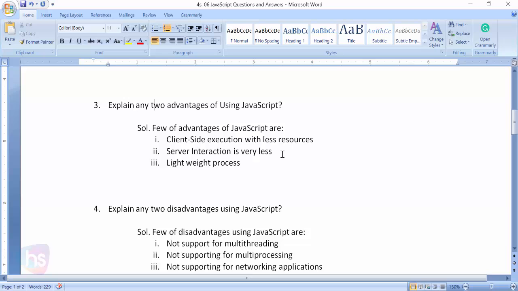If we are applying any validations, JavaScript uses client side validation, so it won't depend much on the server. It will always take an appropriate action based on our key activities, validate right there, and provide the user custom messages if the condition is not satisfied. And it is lightweight. Using JavaScript, it's very lightweight. It's just numbers and lines only, so there is not much interaction with the server.